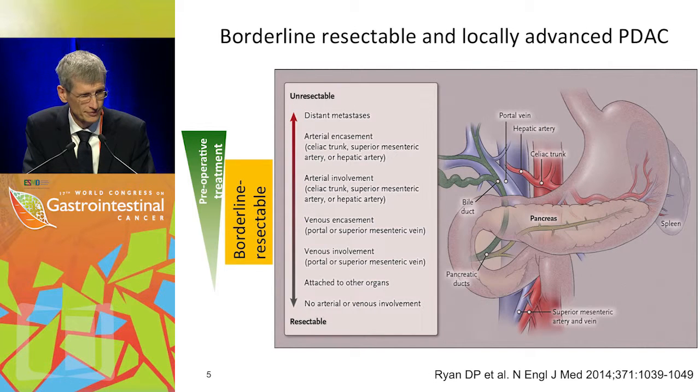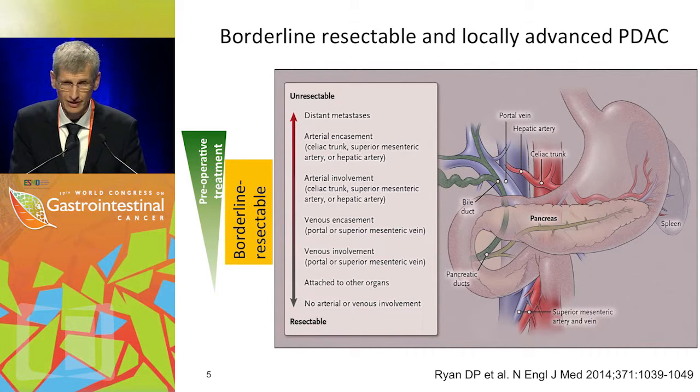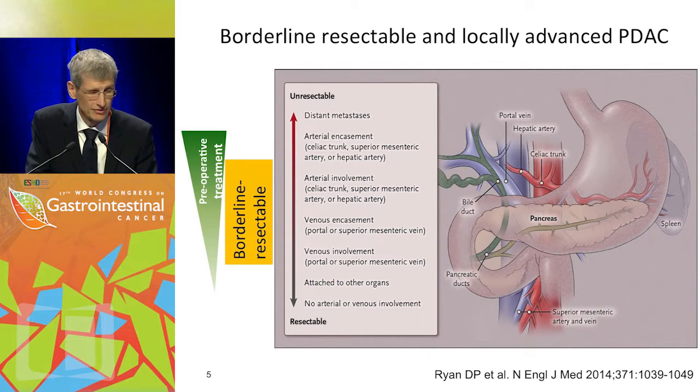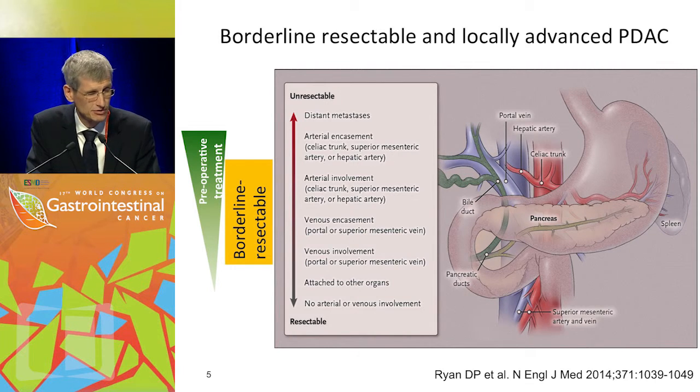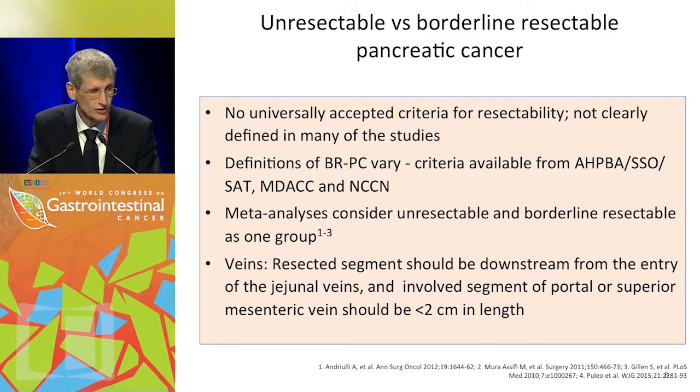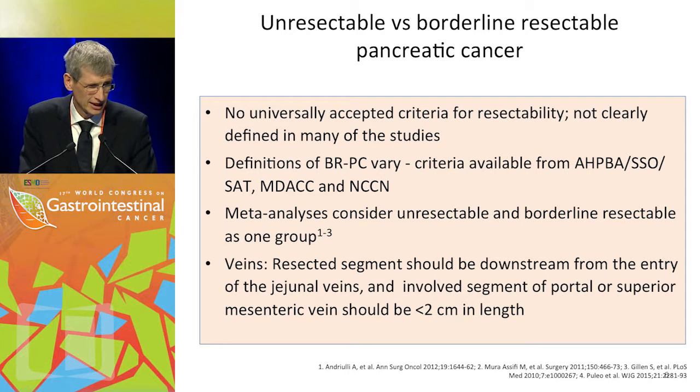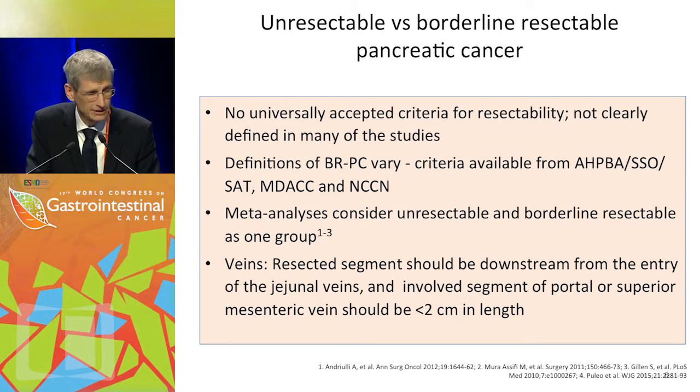And maybe also we could target occult disease, so micrometastases, as you just heard from Marco Bruno, that are there already at an early stage. Talking about borderline and locally advanced disease is a difficult issue, mainly because this is not very well defined. This is a very nice review recently published in the New England Journal by Ryan and colleagues, and you already see that there's a continuum between resectable and unresectable, and there is a dark zone in between which is somehow borderline. That makes it very hard to decide what is actually borderline disease and what is deemed resectable. First of all, we have no universally accepted criteria for that, and they are not clearly defined in many studies.